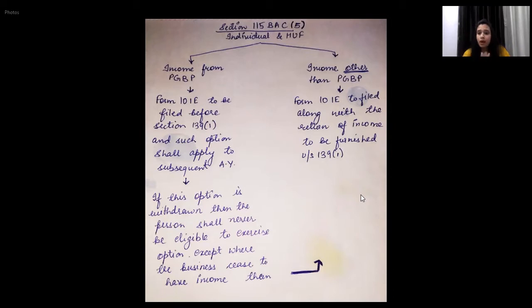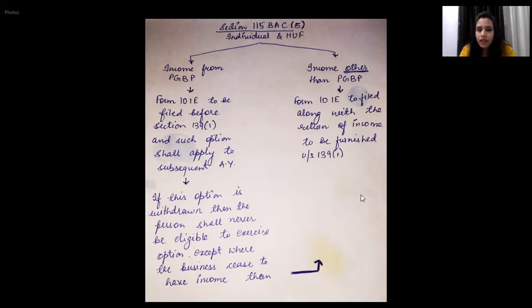It has two parts, clause 1 and clause 2. Clause 1 relates to individuals and HUF who have income from business and profession. And clause 2 says about income other than business or profession. So first we will see clause 1.